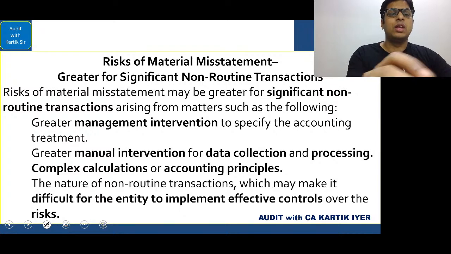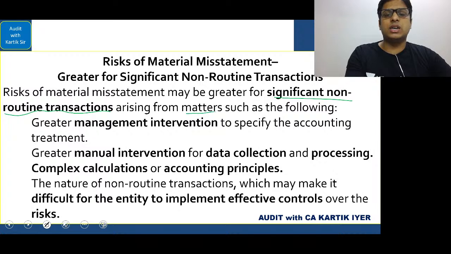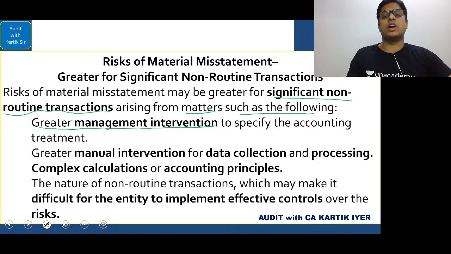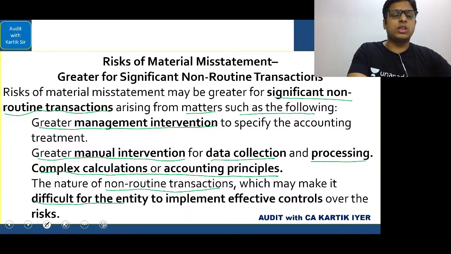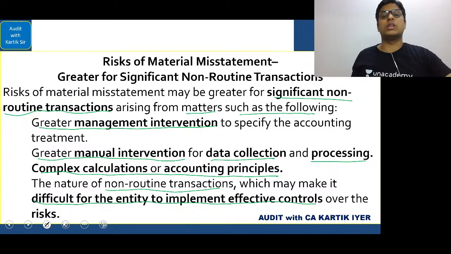The risk of material misstatement may be greater for significant non-routine transactions arising from matters such as the following: greater management intervention to specify the accounting treatment; greater manual intervention for data collection and processing; complex calculations or accounting principles; and the nature of non-routine transactions, which may make it difficult for the entity to implement effective controls over the risks. Correct? These are the areas that we see in relation to this point. So this is what you are supposed to write in the examination.